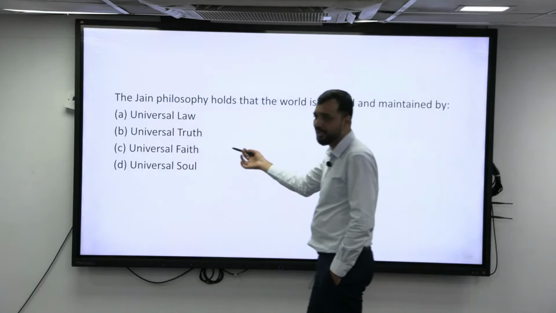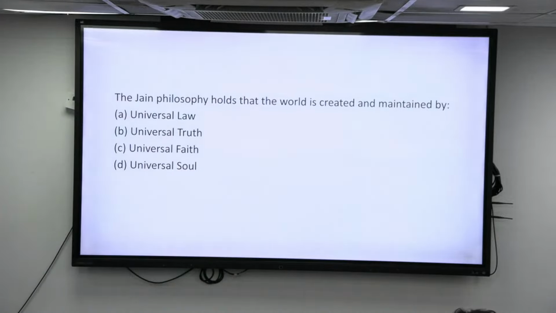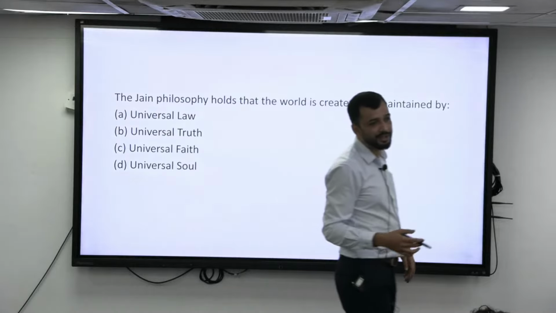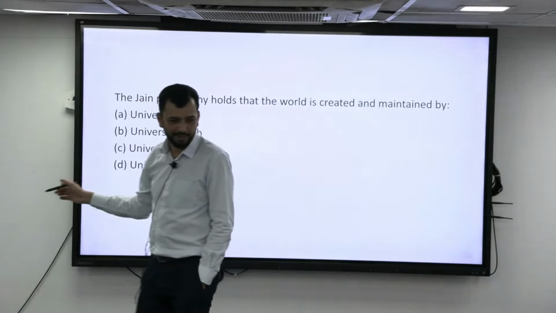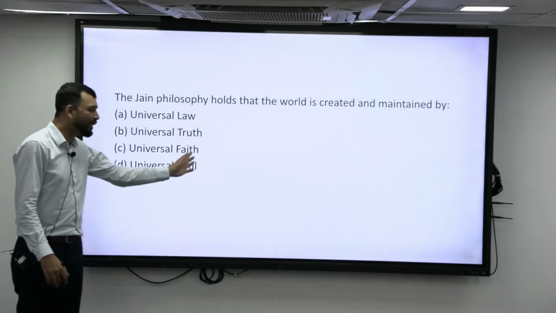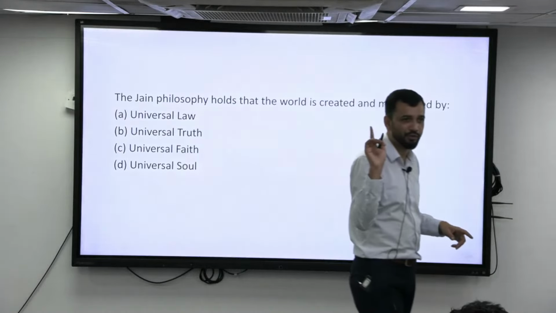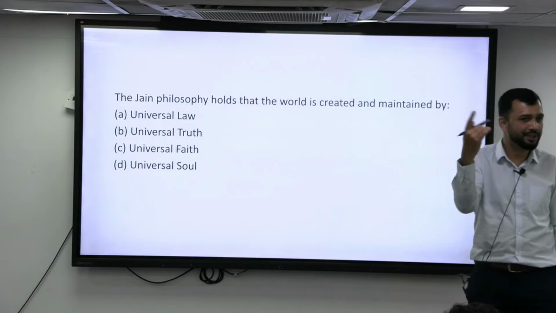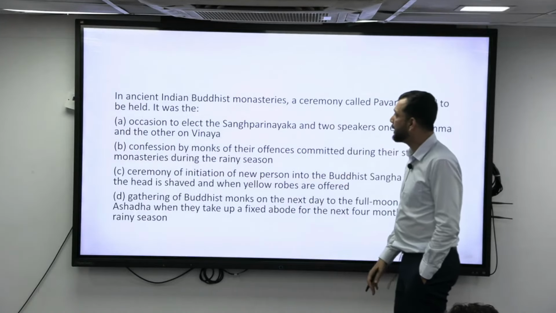It is just a universal law. Universal truth is basically Satya, one of the five vows, right? Similarly, universal faith, Samyak Jnan, Samyak Darshan, is one of the Three Ratnas. Similarly, they believed in a universal soul, but they never said that the world is created by this universal soul. Universal soul is a philosophy that soul will always exist in everything. So the answer is universal law.